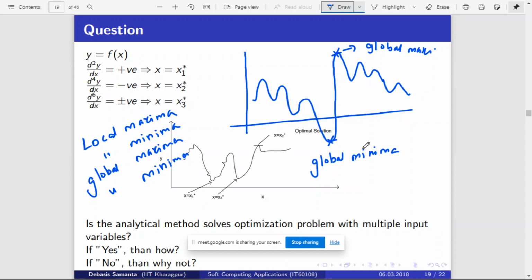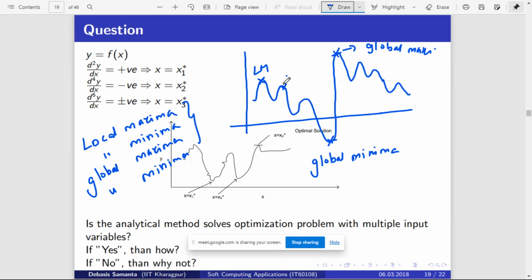What about this point? Out of these four terminologies, which name can you give? This is local maxima. What about this point?